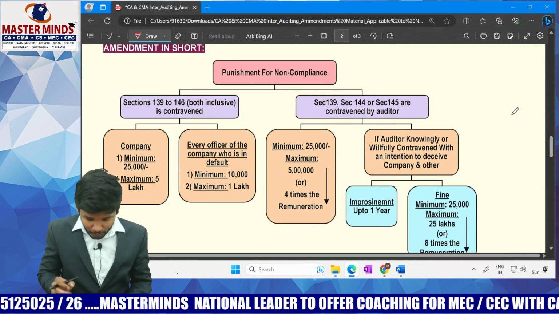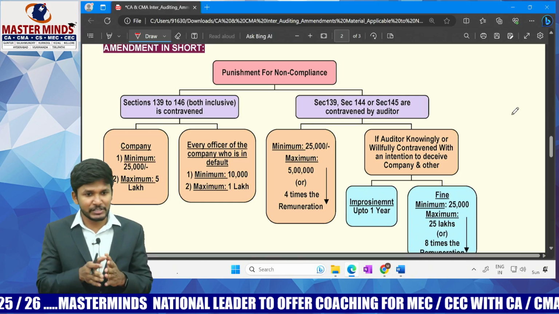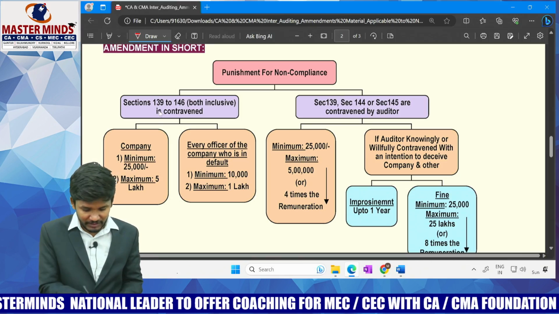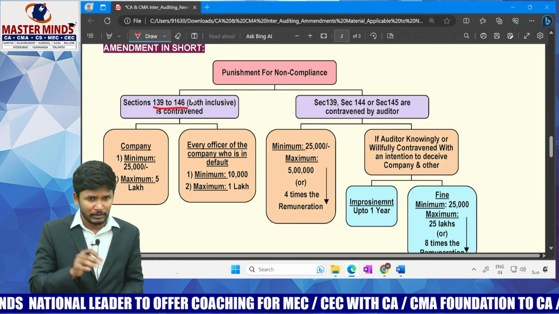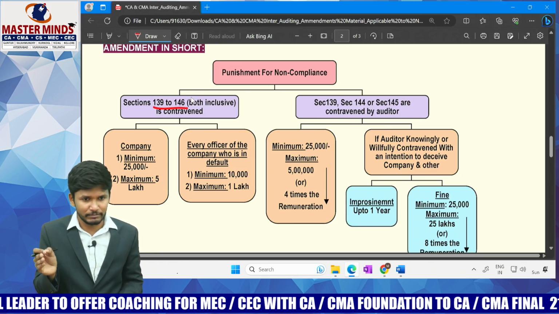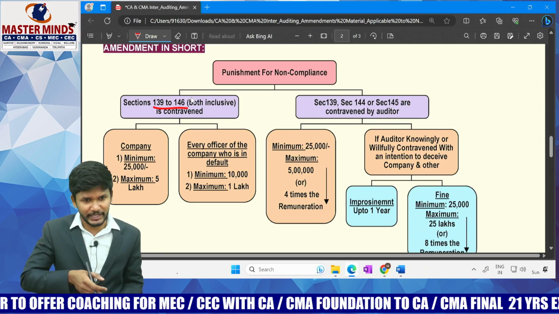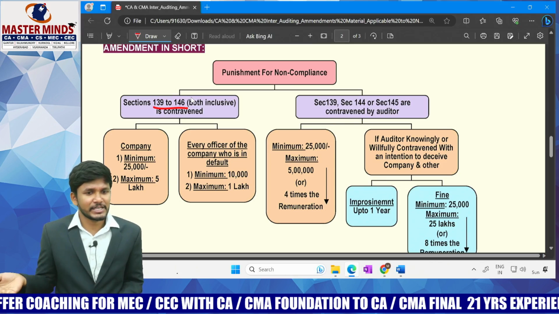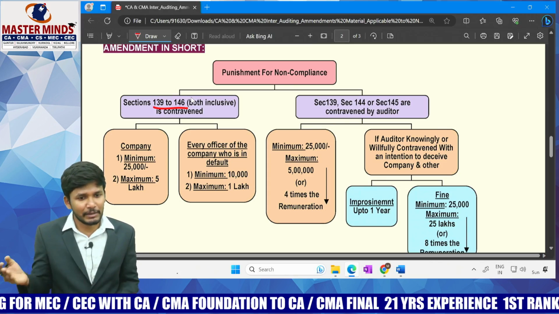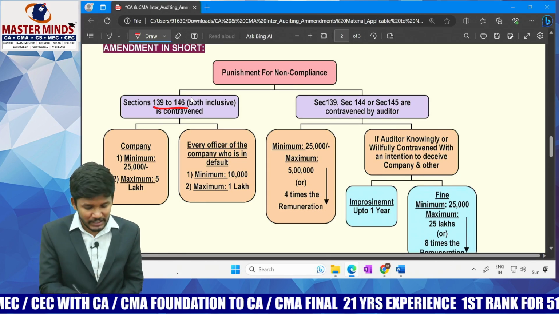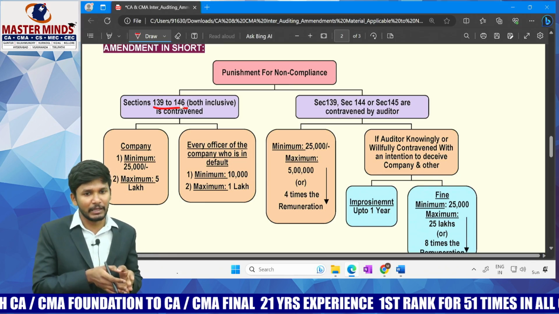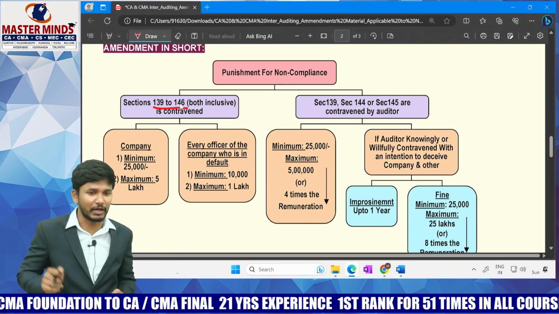The point is, the provisions about the auditor and audit in the Companies Act, coming from section number 139 to section number 146. If these contents are being violated by the company, of course, the company is not a natural person, it's an artificial person. When I say the company is violating, who will violate? Officers and employees will violate. If there is a violation of sections 139 to 146, there will be a penalty imposed on both, not only the company but equally the officers in default.